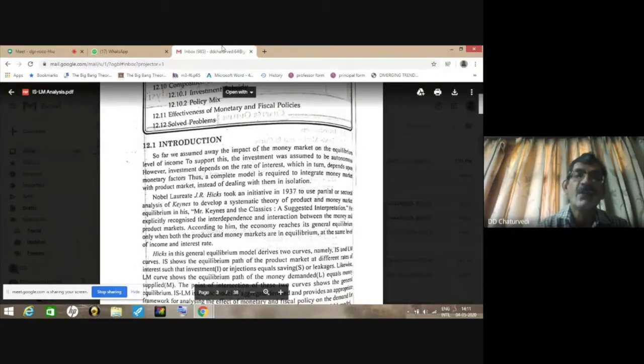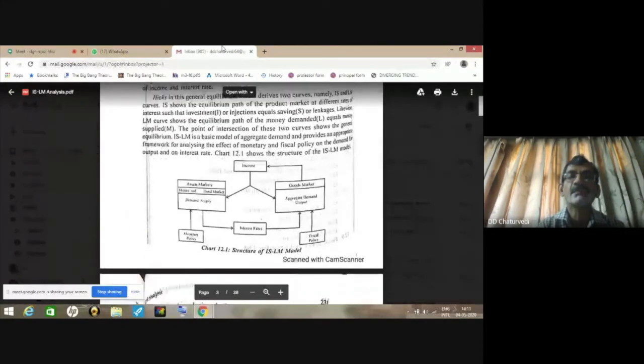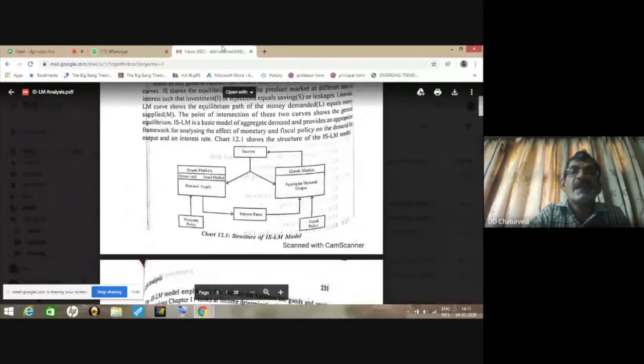And here we are not dealing with one market in isolation. Now you can look at chart number 12.1, wherein on the left hand side we show the money market, also called the assets market, where equilibrium takes place at the point where demand and supply of money are equal to each other.